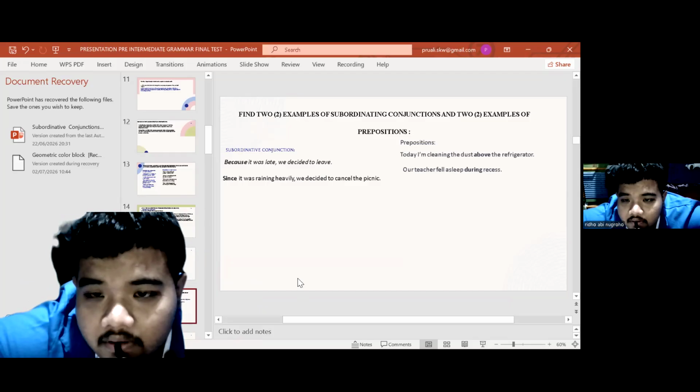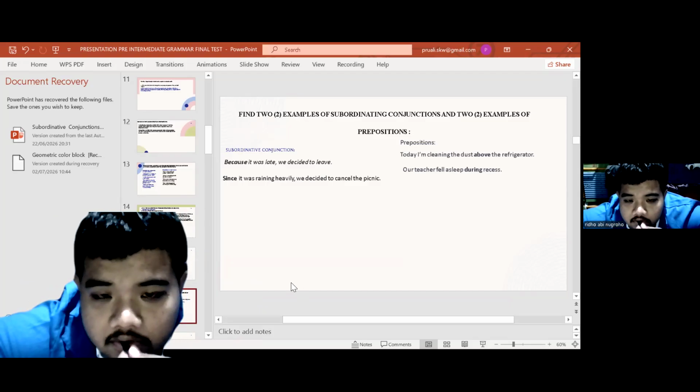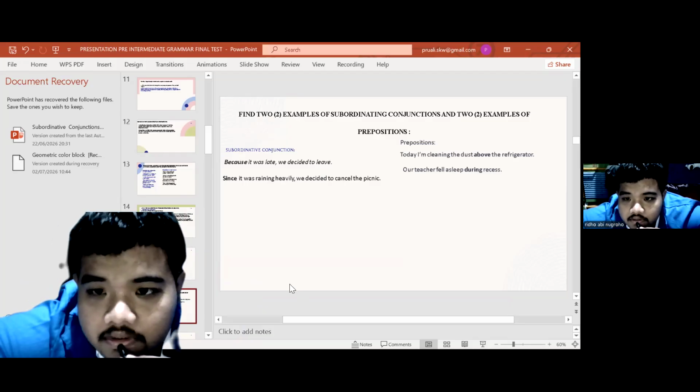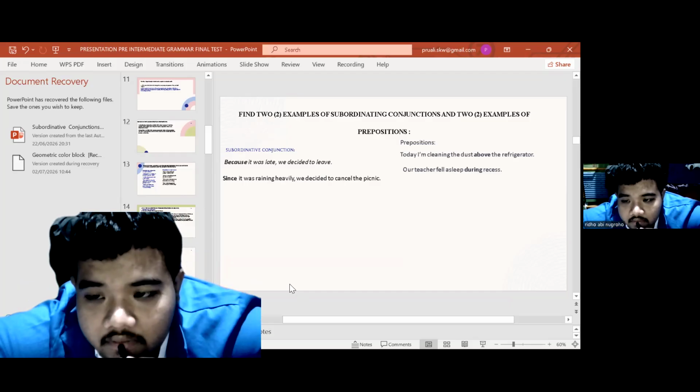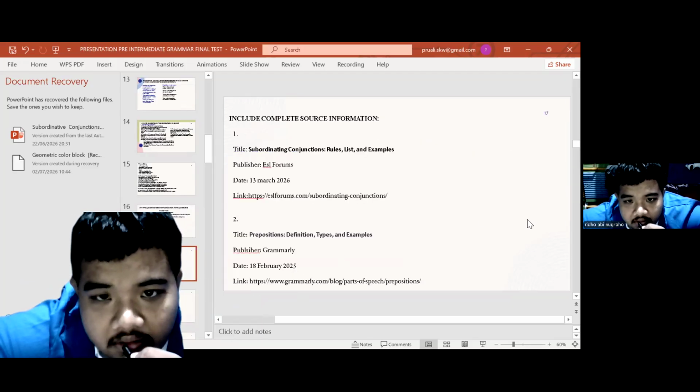Find two examples of subordinating conjunction from mass media. Subordinating conjunction: Because it was late, we decided to leave. Since it was raining heavily, we decided to cancel the picnic. Preposition: Today, I'm cleaning the dust above the refrigerator. Our teacher fell asleep during the class. Include this information from mass media.